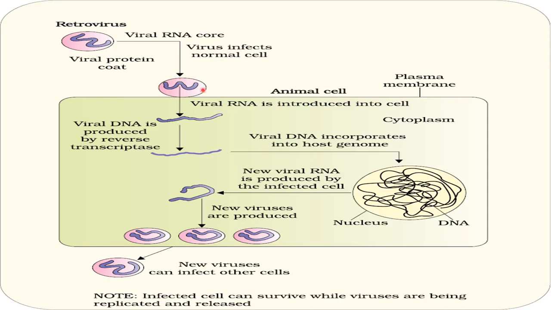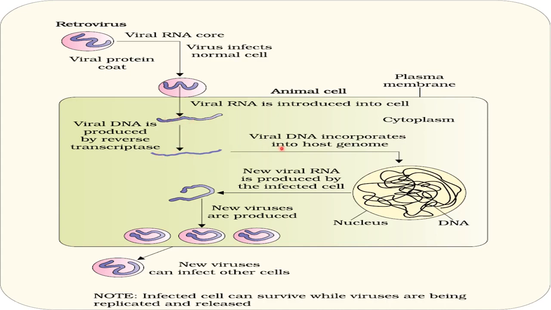The protein coat will remain outside and only its genome will enter inside. This you already know from the Hershey and Chase experiment. You know that the genome part of the virus enters inside the cell to infect it, right? So here the protein coat remains outside and the RNA of the HIV is entering inside the macrophage. Now reverse transcriptase will act. See here, viral DNA is produced by reverse transcriptase, converting this RNA into DNA, right?